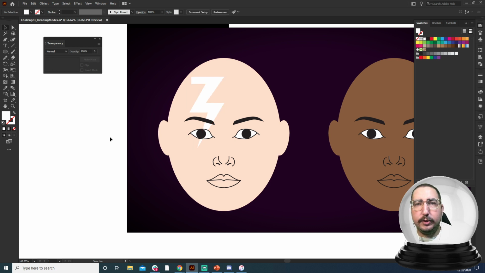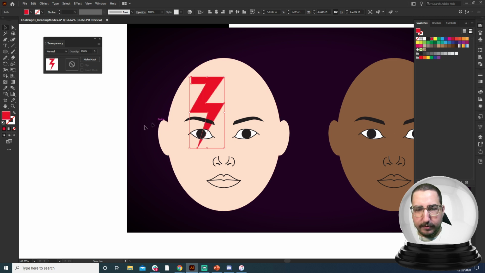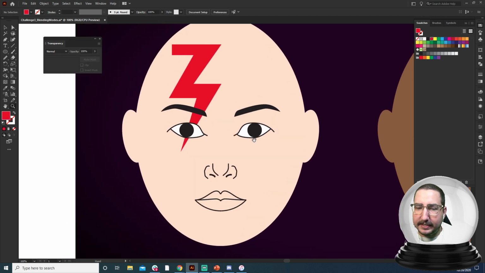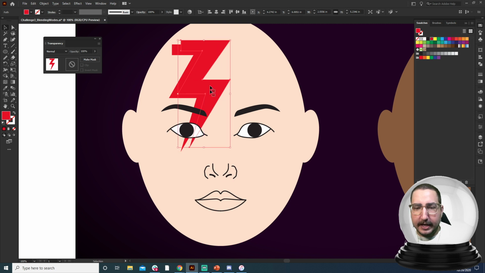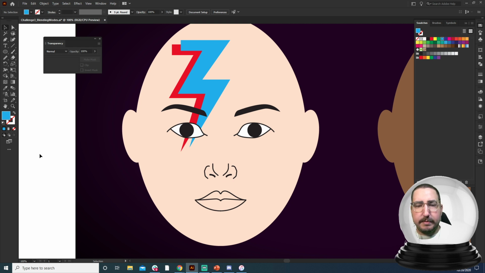And so what we can do is we want this lightning bolt to be red. So we're going to do a red right here. But the problem is it usually has a red and a blue. So we're going to make a copy by just clicking and dragging, holding Alt or Option. And then we're going to make this one blue. Now, this is how you'd see it maybe if you were just painting over, but we're using blending modes, and we want to make sure these blend together.